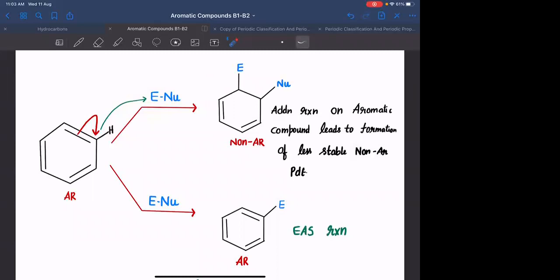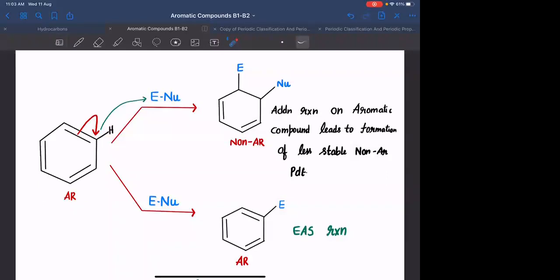More is the stability, less is the energy; less is the stability, more is the energy. Agreed? So this reaction is not possible at normal conditions. We won't be having addition reactions on aromatic compounds at normal conditions.